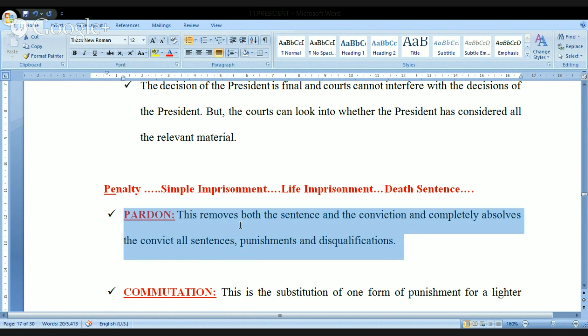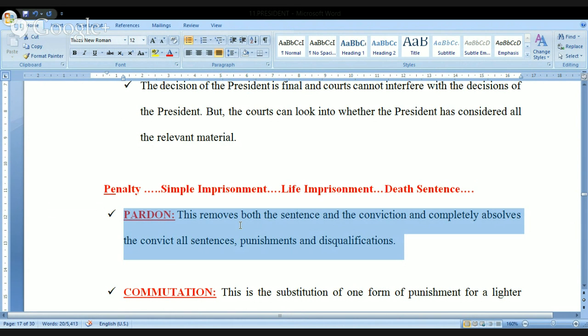Kindly follow me. This removes both the sentence and conviction and completely absolves the convict from all sentences, punishments, and disqualifications. Simple point, because you know the terminology of each and every word, it becomes so easy for you. Pardon means it is removing both the sentence and conviction. What do you mean by sentence? The punishment that is given by the judiciary. Conviction means the judiciary has approved that this person committed the crime.